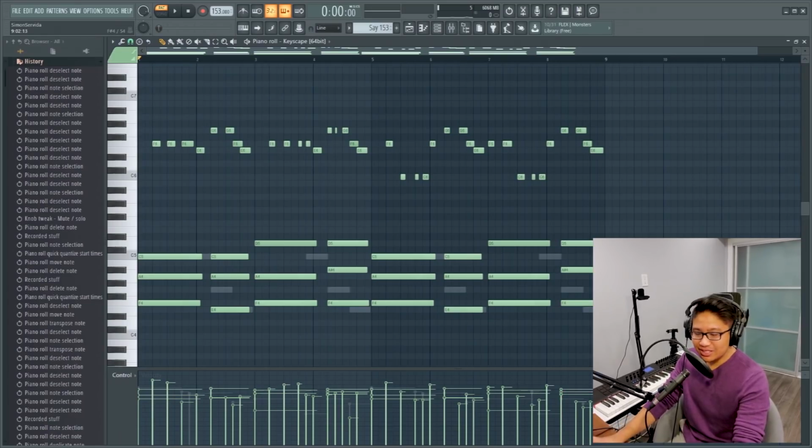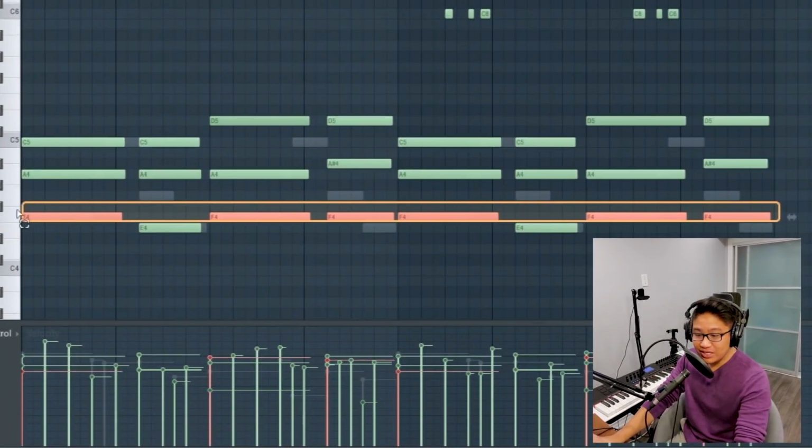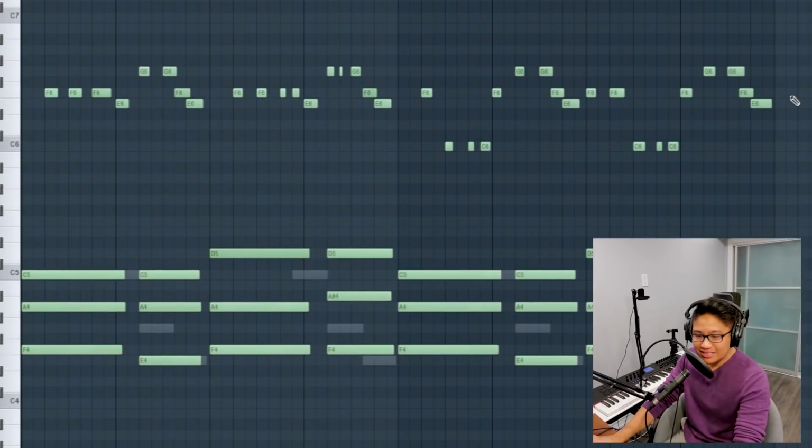Yeah, this is really similar to his other top line. We have this F that's really common in this chord progression, and this F is kind of the center of his melody, and he's just moving around it.